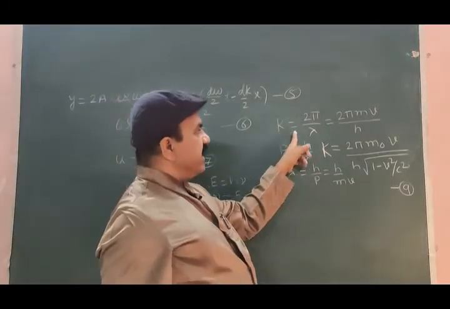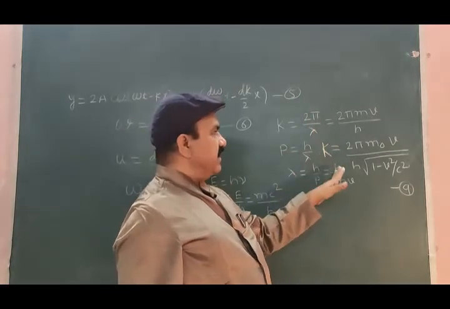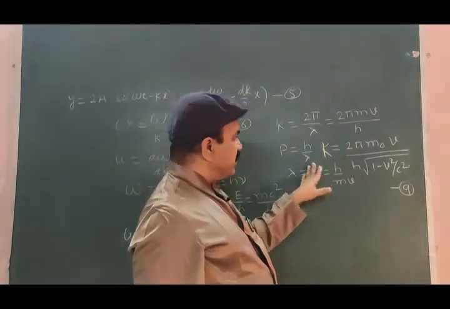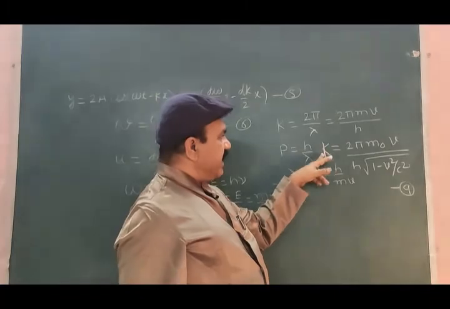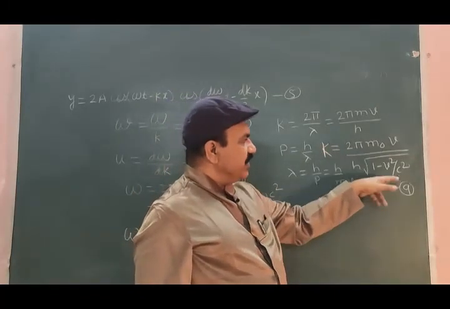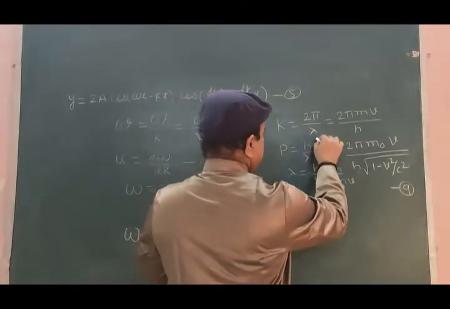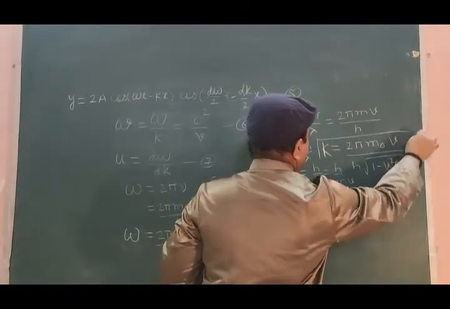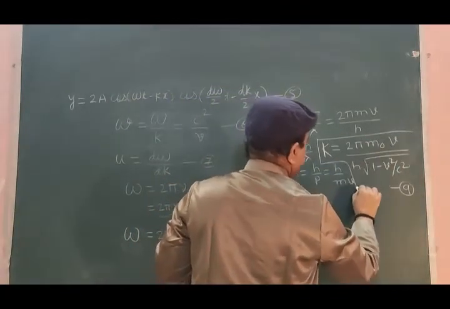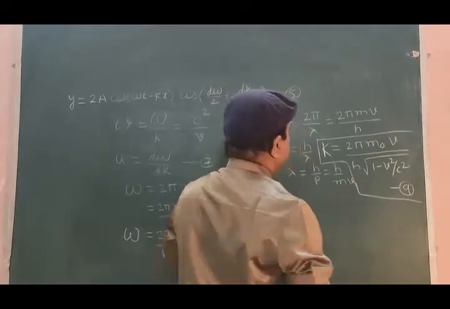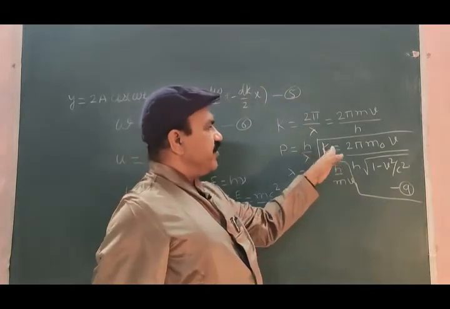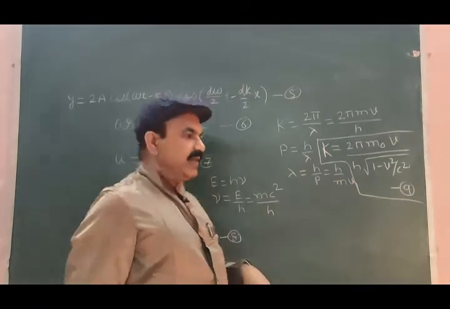We started k is equal to 2 pi by lambda, and with the help of these we got k is equal to this.